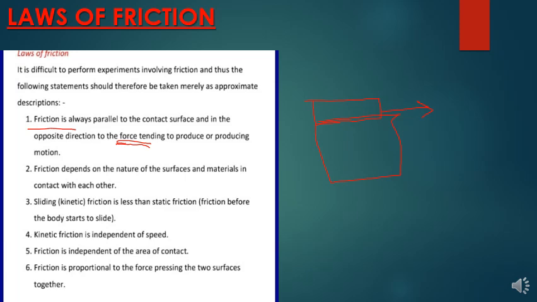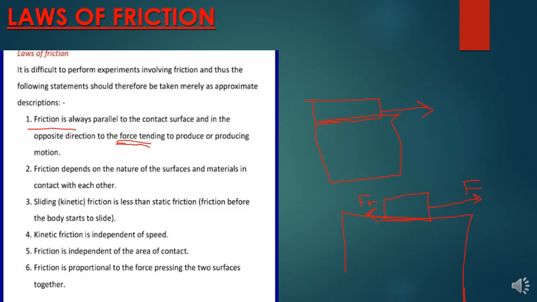For example, we have a table and a block of wood moving in this direction. The friction is always parallel to the contact surface and in the opposite direction. It does not act in the same direction. So this will be friction, and this will be the force causing the motion of the block.